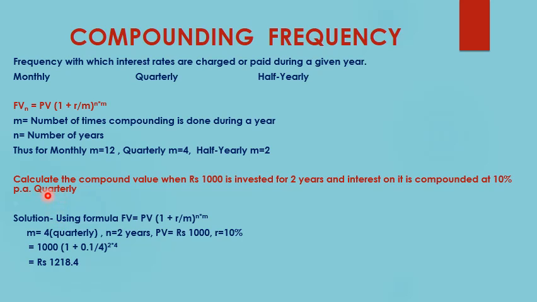Now since compounding is done quarterly, we have m equal to 4, the time period is given as 2 years, the present value is rupees 1000, and the rate of interest is 10%. Now we substitute all these values in the given formula, so the future value of this given amount will be rupees 1218.4.